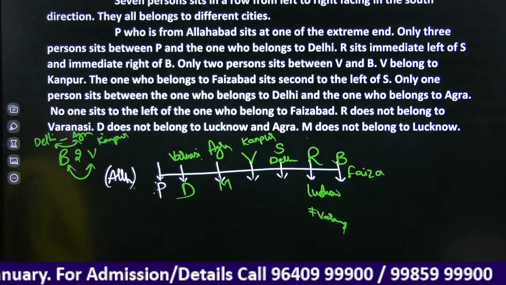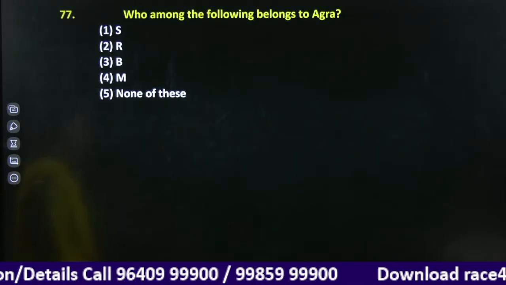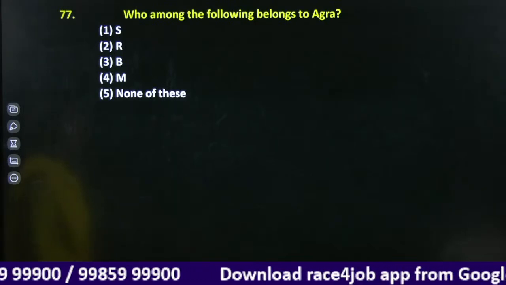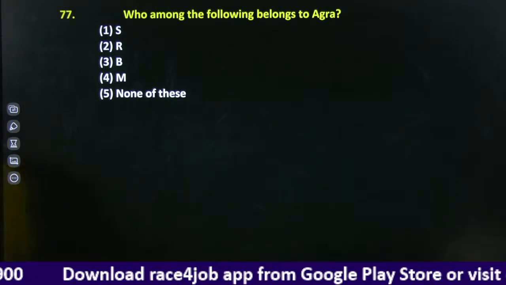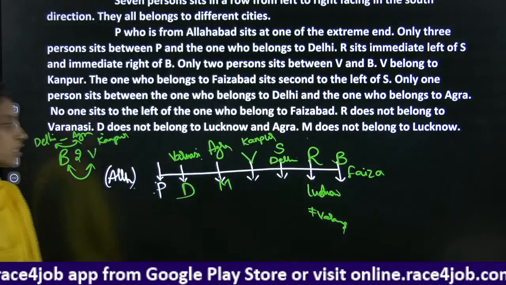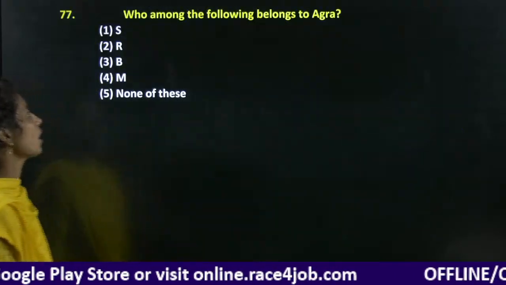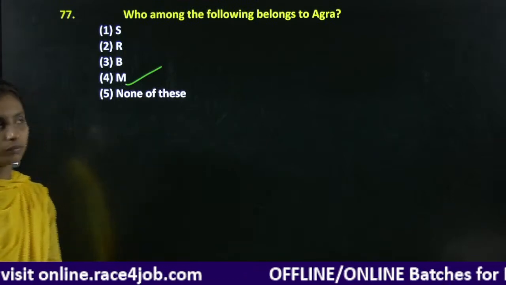Right. First question. Good afternoon, Geetha. Who among the following belongs to Agra? Sorry. Who among the following belongs to Agra? M belongs to Agra. Answer is M.